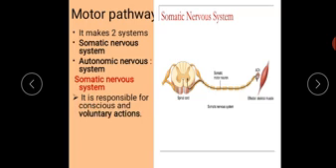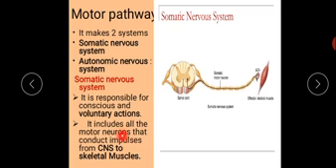It is a controlled action. It is according to your will. You can control it. If you see a glass of water, you can go and fetch the glass of water. So it means that it is controlled by the somatic nervous system, the nervous system which is responsible for conscious and voluntary actions. That is the somatic nervous system.